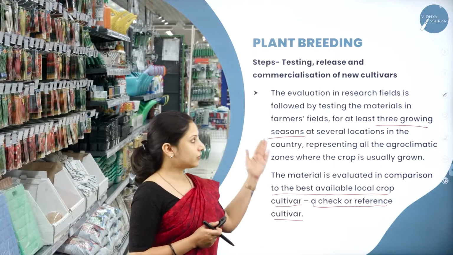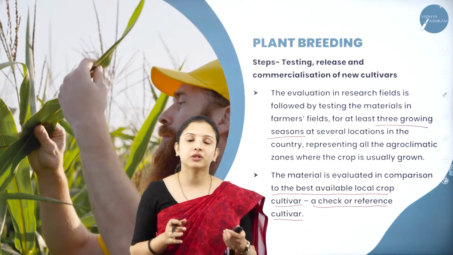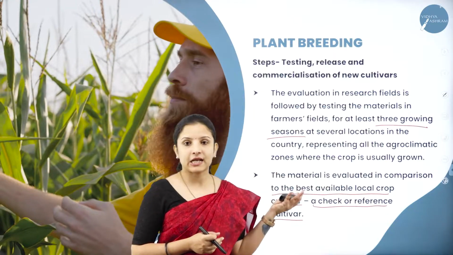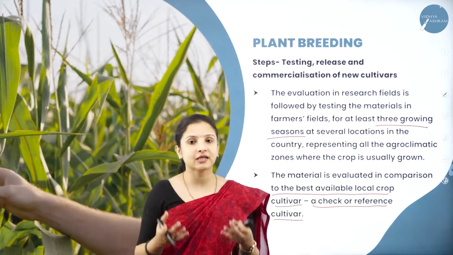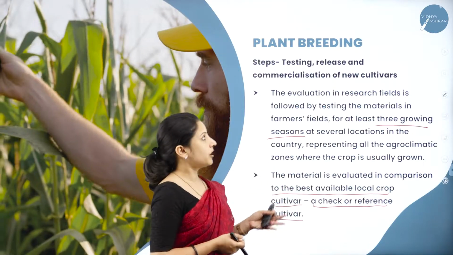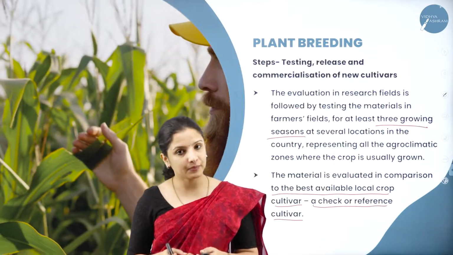Though it looks very easy to read, it is quite a laborious process, because we need a lot of patience to wait for the results of this plant breeding technique, and precise hands are needed to perform it. So this is about plant breeding and the various techniques that are followed in plant breeding.